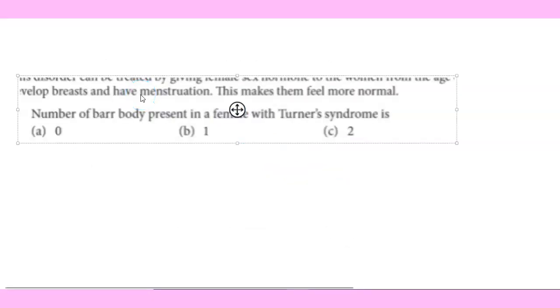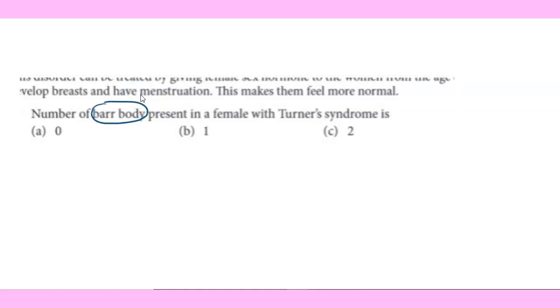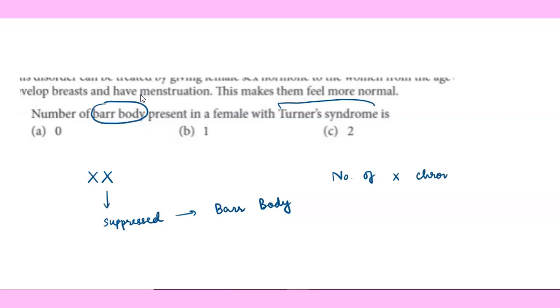This is altogether a different question, from the chapter number 5 concept, because Turner syndrome is being taught to you in this only. So, the number of Barr bodies present in a female with Turner syndrome. Remember, females have 2 X chromosomes. Out of these 2, one generally remains suppressed. Okay, so how does it remain suppressed? Because it forms the Barr body. Now the formula to calculate Barr bodies is the number of X chromosomes minus 1.